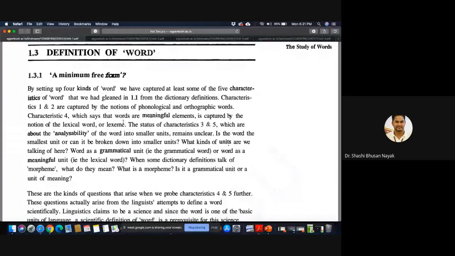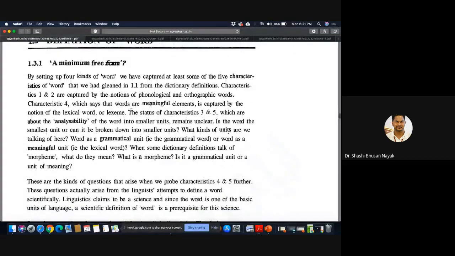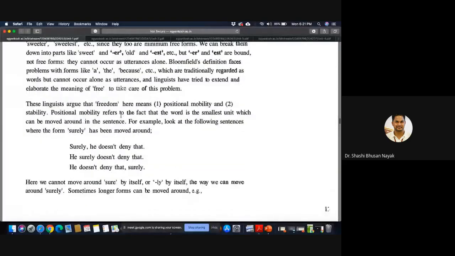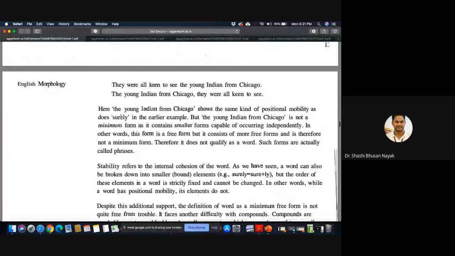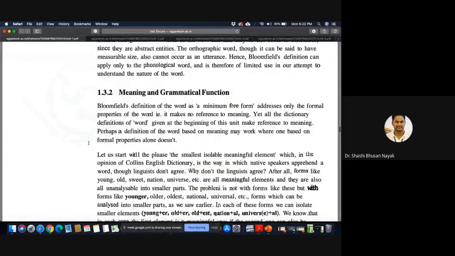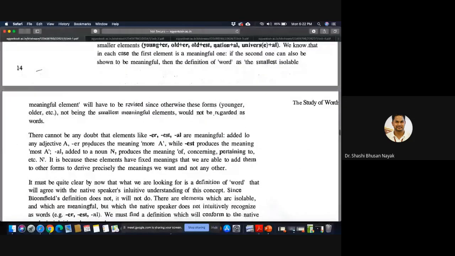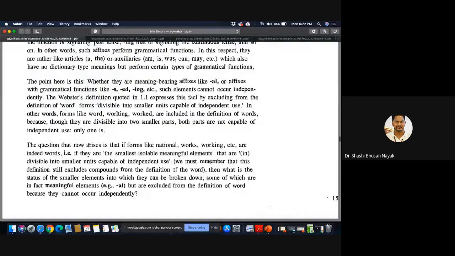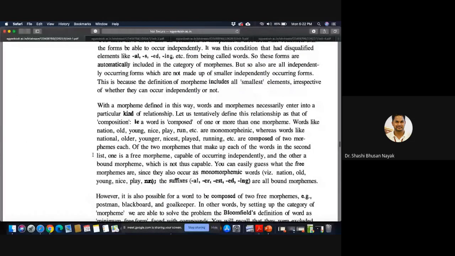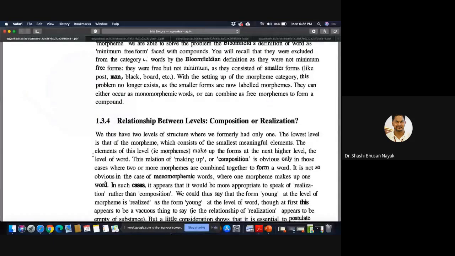So the definition of word: a minimum free form. You might ask me, sir, what is a minimum free form? To have a definitive definition of that, I'll present you a PPT. That would be better, because right here it is very clumsy and kind of difficult to run through this. I just wanted to let you know that this is what you need to do.